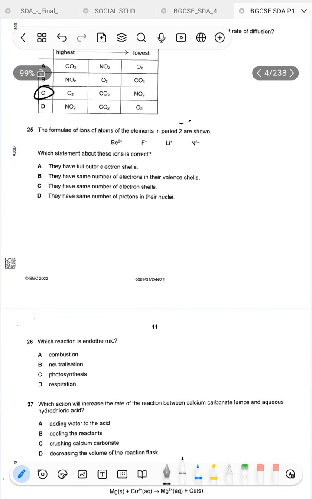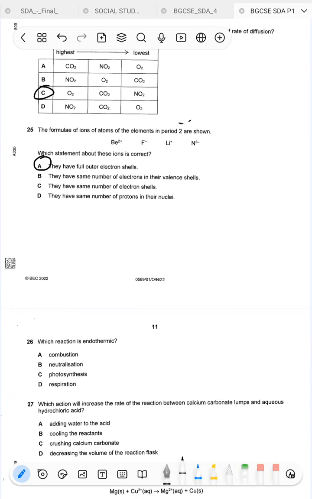Number 25. The formula of ions of atoms of elements in period 2 are shown. Which statement about these ions is correct? A: they have full outer electron shells. Yes, we know that all shells of ions are full.